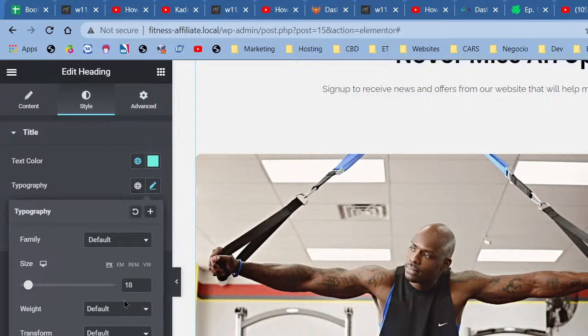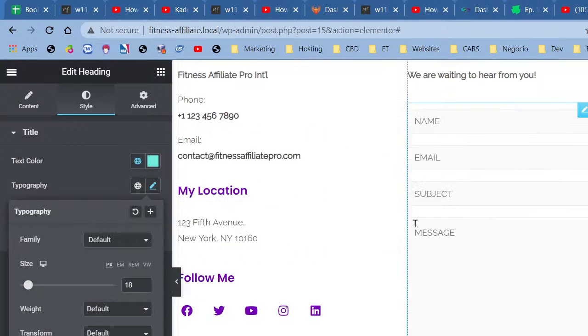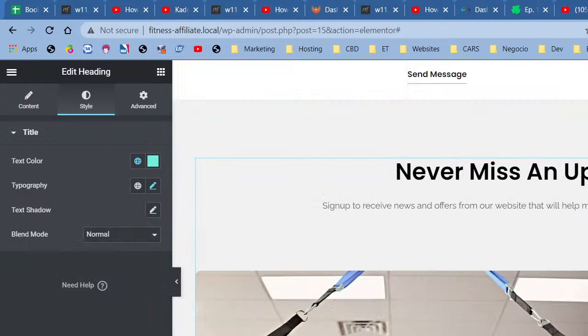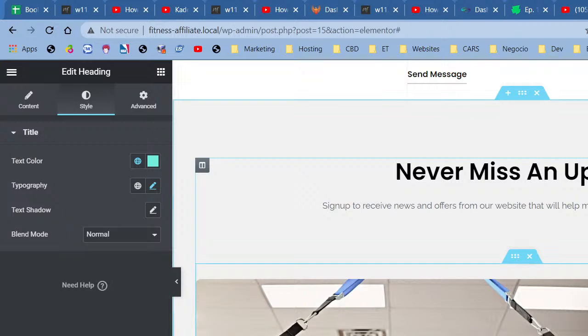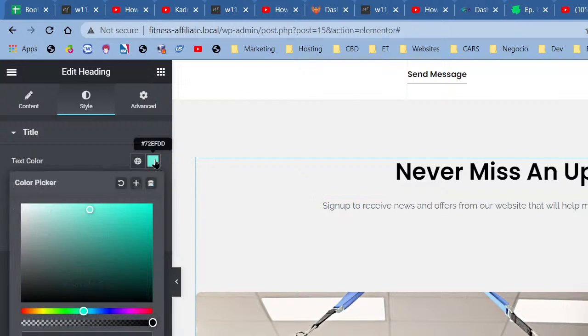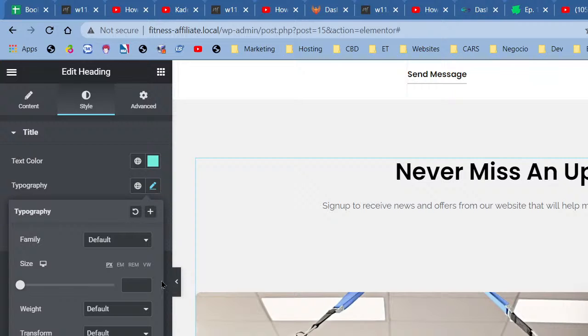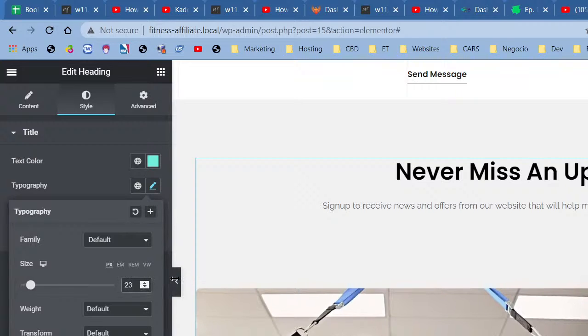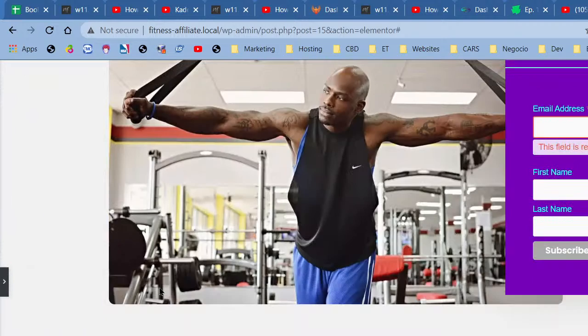All right, so let me look at the format of the headings, right? So copy, and we paste style. So it uses the same font and everything that the others were using. The color is not going to be what we want it to be. So we go ahead, wait, let me go right here, right here, and right here, and there we go. And this is a little bit big. So there we go. All right.